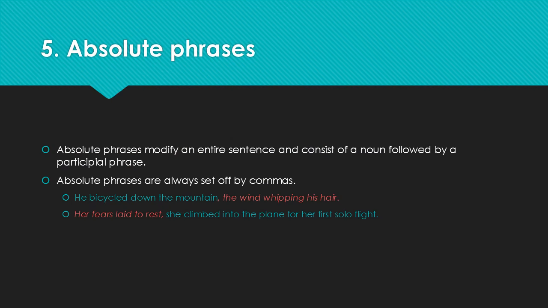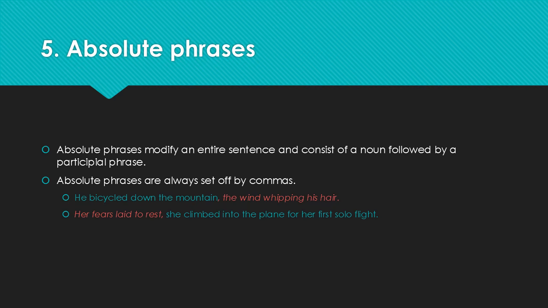Fifth are the absolute phrases. It gets its name from classical studies and language studies, where this is called the genitive absolute. So in English, we call it the absolute phrase. Absolute phrases modify an entire sentence and consist of a noun followed by a participial phrase. Absolute phrases are always set off by commas. Let's look at 2 examples.